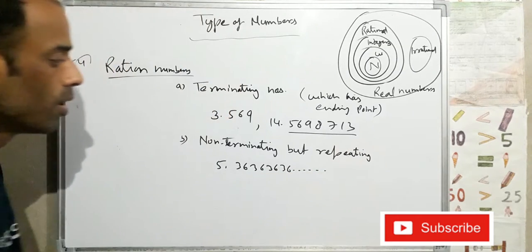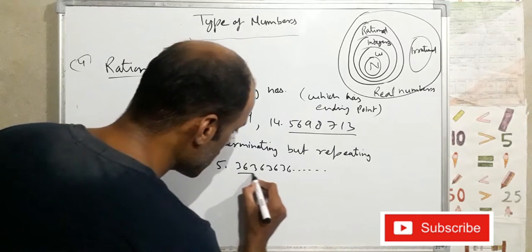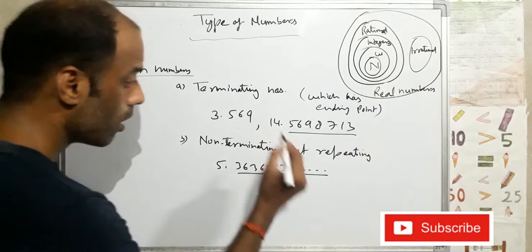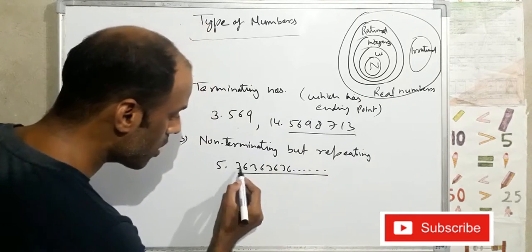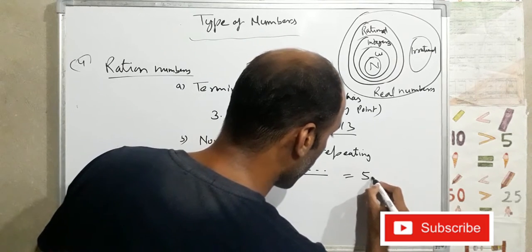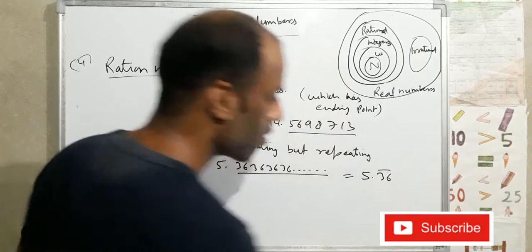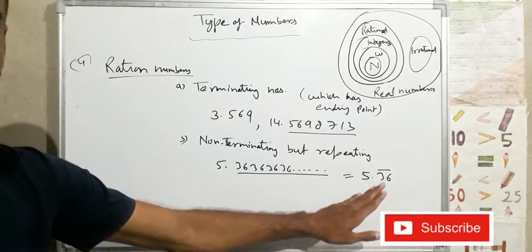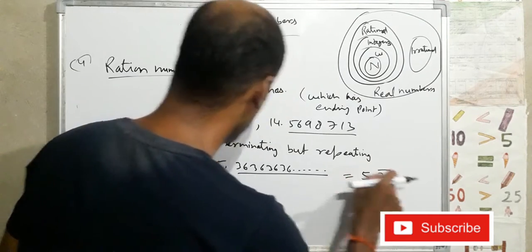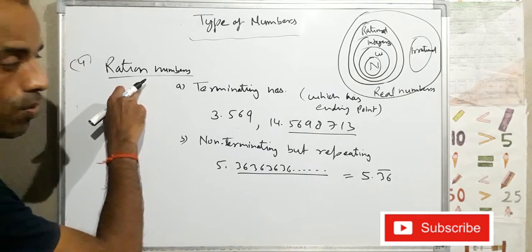So this is non-terminating but repeating. That means 363636, so we can write here 5.36 bar. This is called rational number also.